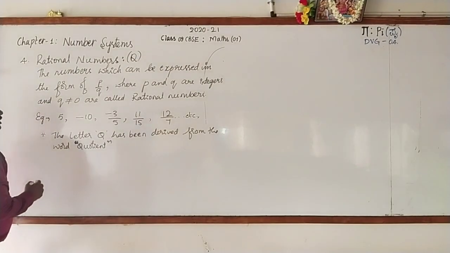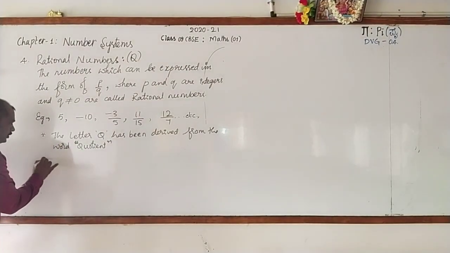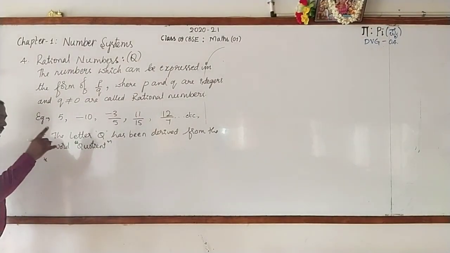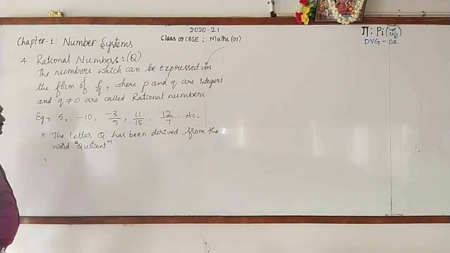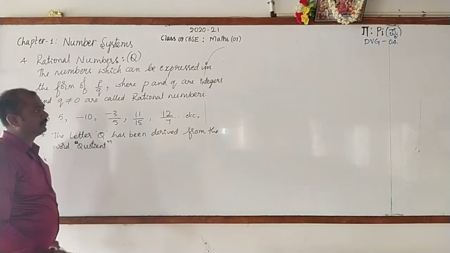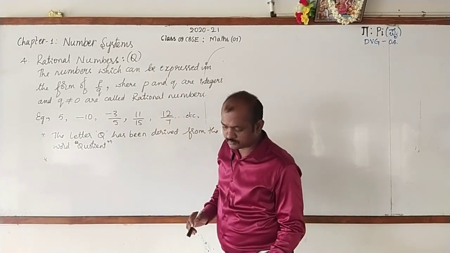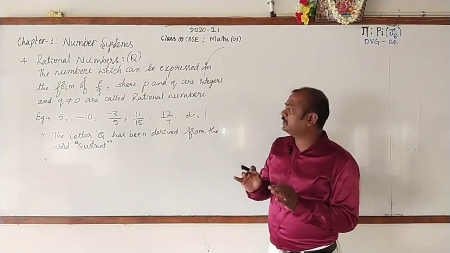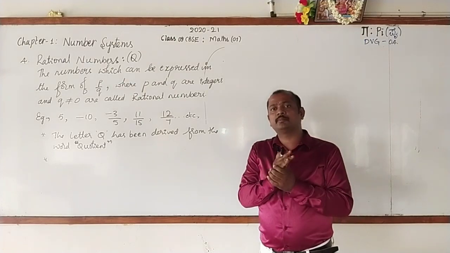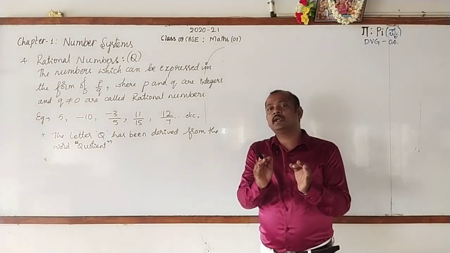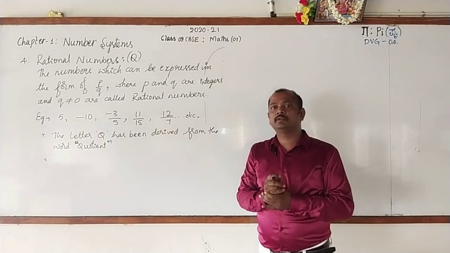Look here, before going to those questions, I give you one more piece of information. That information is, when you take a rational number, does it have a unique representation?